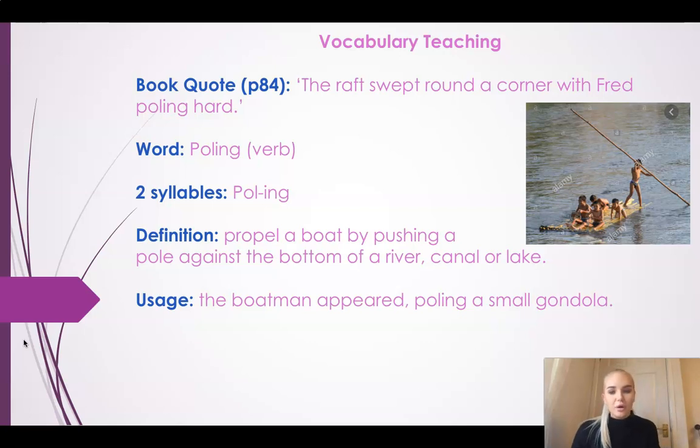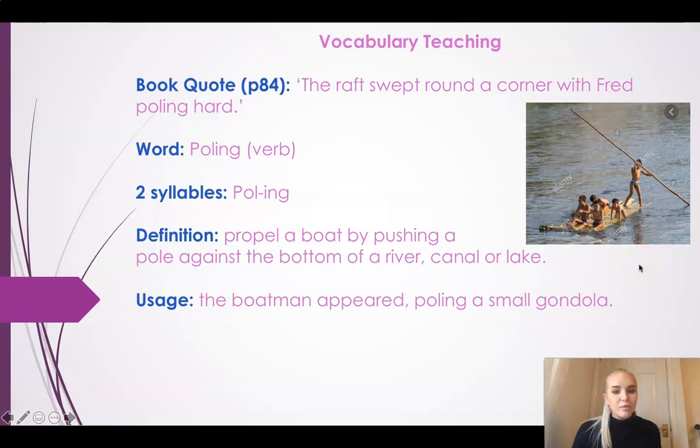Your first new word today is the word poling. Now this is a 2-syllable word and it's a verb. It's an action. And it means where you propel a boat by pushing a pole against the bottom of a river, canal or lake. So you can see here that there are a group of children that are on a raft, probably a bit like how the children in our book are right now. And this is here a person poling.